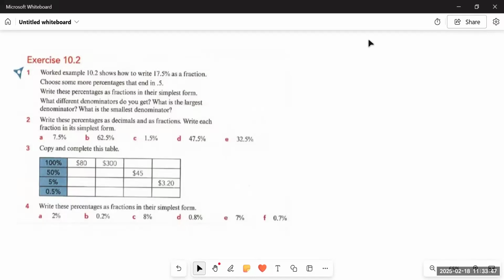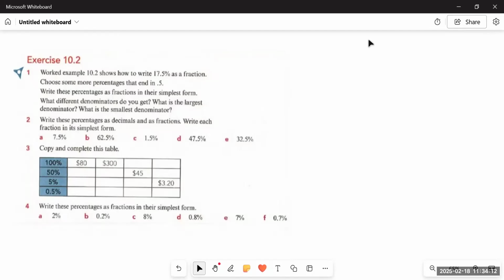So starting with question number 1 of exercise 10.2, it says, worked example 10.2 shows how to write 17.5% as a fraction. So basically in this exercise, we are going to learn how to convert one quantity from fraction to decimal, decimal to percentage, percentage to fraction, and percentage to decimal. Okay. So this is all about it.